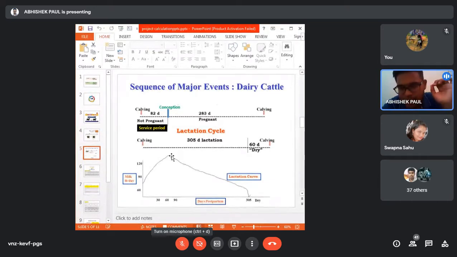The milk production will reach peak yield within 6 to 8 weeks after calving or parturition. After the peak yield, it starts declining, and here the dry period starts. This is the dry period, which means the cow is not producing any milk.